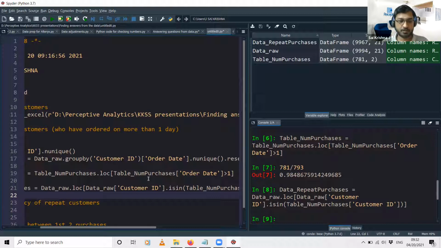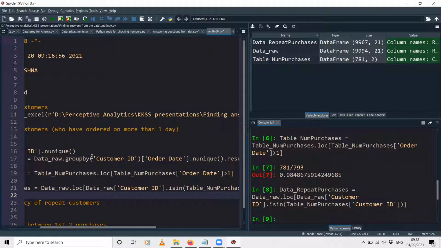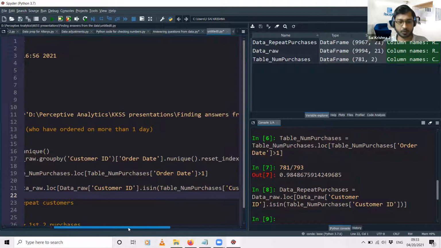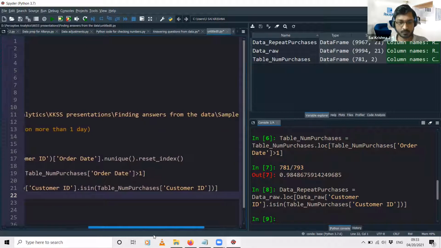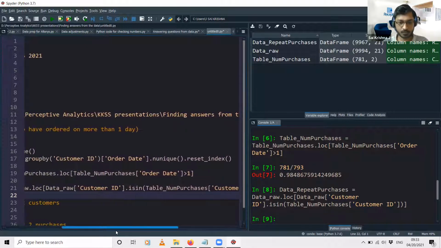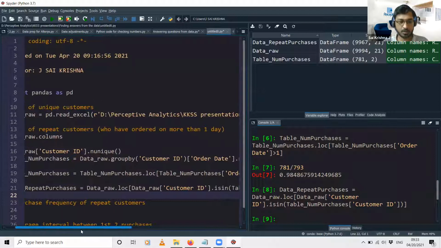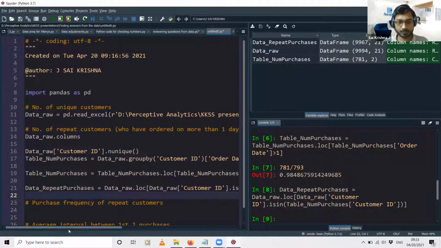Or does anyone have any questions on the syntax for any particular function or any particular operation? No questions from my side, Sai. Right. Okay. Do we require some more time to be spent over here, or shall we move on to the next step? Okay, we can move on.